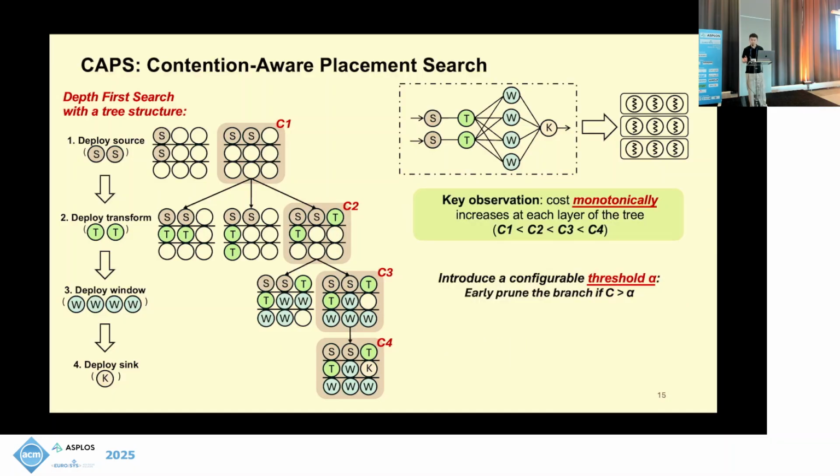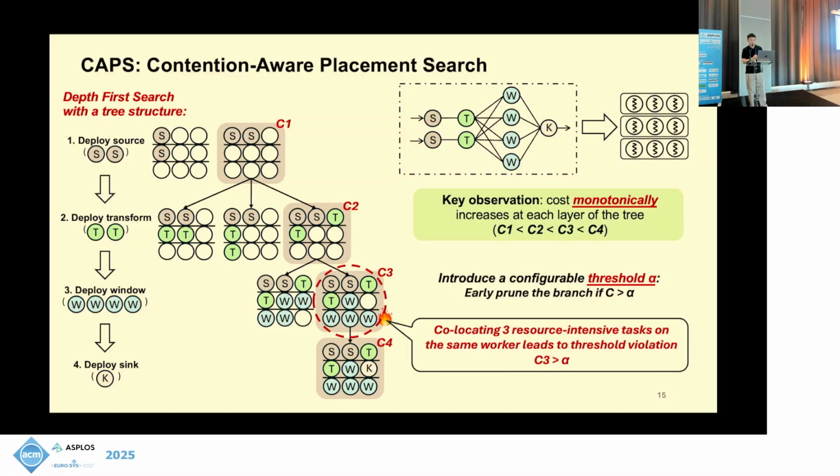So our solution is essentially to introduce a configurable threshold alpha such that when the cost of any partial placement plan exceeds the threshold, we prune it right there. As an example, if co-locating 3 window tasks on the same worker leads to a threshold violation, then we cut the branch right there and avoid further exploration in the following layers. And it turns out this simple technique can aggressively reduce the size of the search tree by orders of magnitude.